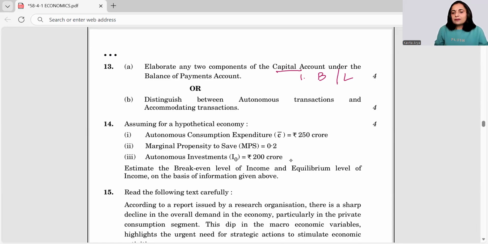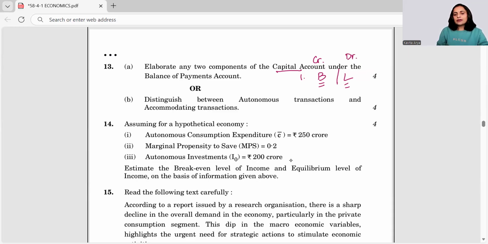Whenever you're talking about borrowing, forex comes to your country. So this is a source of forex for the country, hence this would be credited in the BOP account. And as far as lendings are concerned, it means your money is going out of the country. So this is recorded on the debit side.